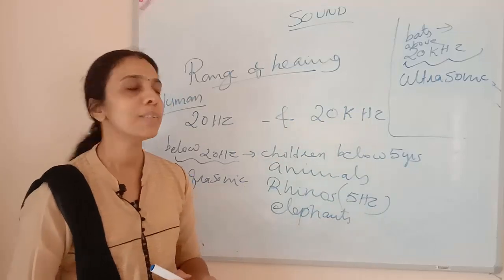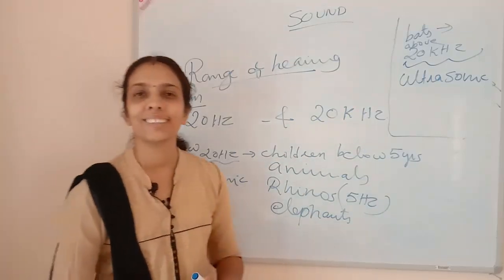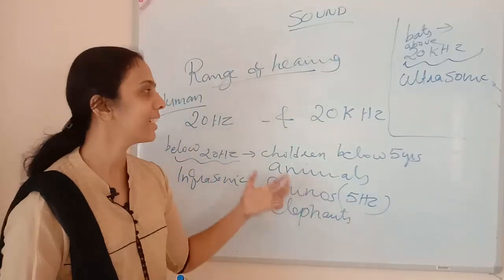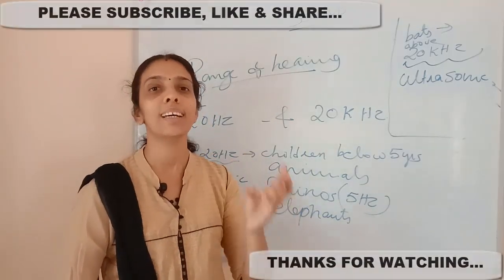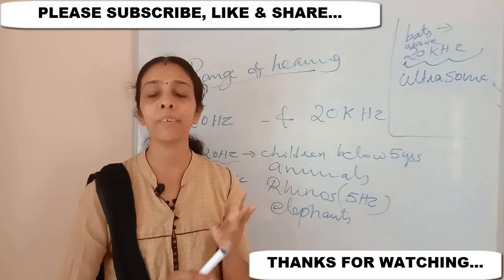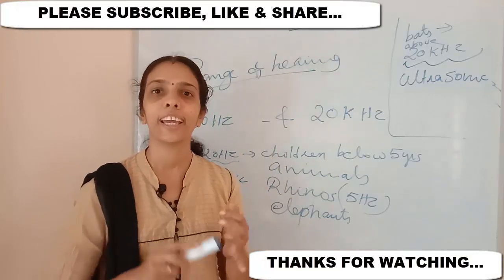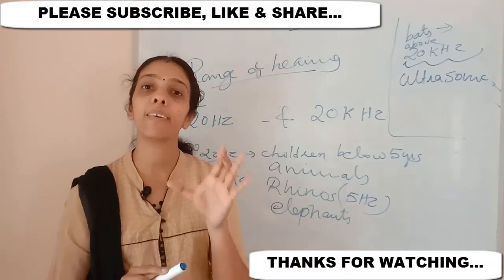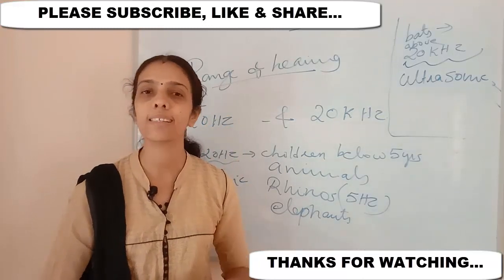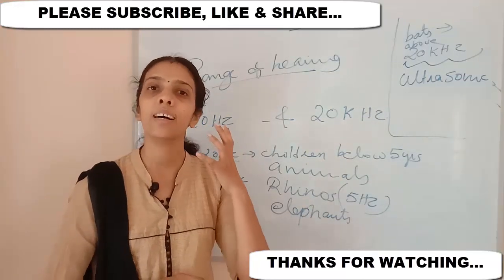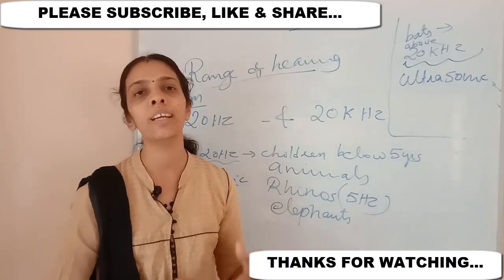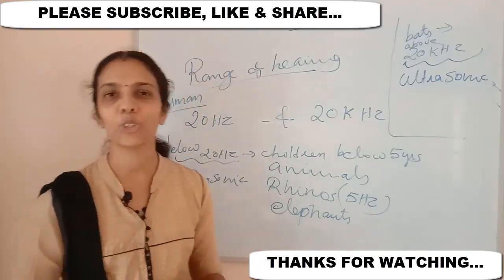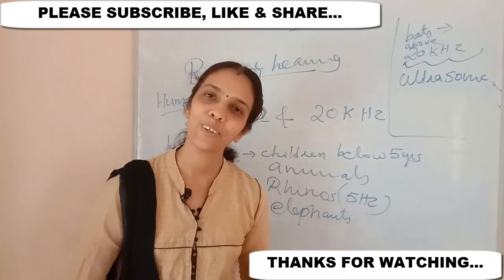Okay, clear? So I'm winding up for today, and I hope all of you understood all those things. In today's topic we covered the reflection of sound wave. That is, first one, echo. Minimum 17.2 meters is required to hear the echo. Then next we learned about the reverberation, and next about the range of hearing. Okay, clear all of you?